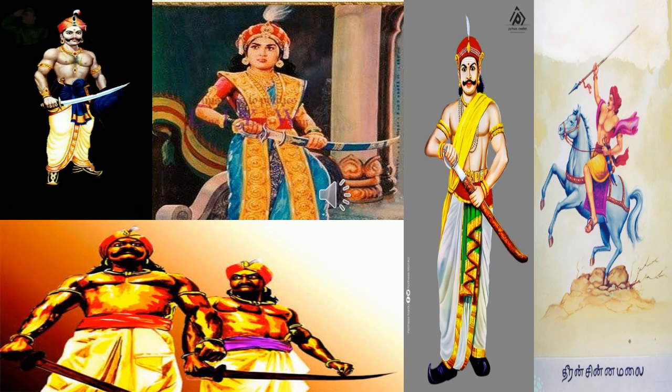The first resistance to East India Company's territorial aggrandizement. Aggrandizement means an increase in power or importance of a person or a country. So territorial aggrandizement means an increase in territorial area. The first resistance to the East India Company's increase in territorial area was from Pulitevar of Nerkattum Seval in the Tirunelveli region. So he was the first person to oppose East India Company's territorial aggrandizement.